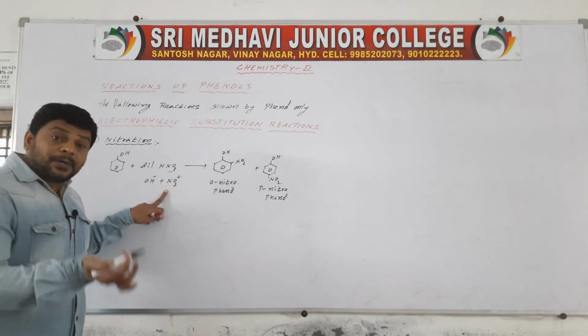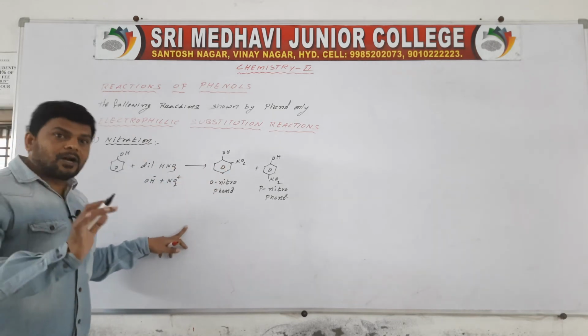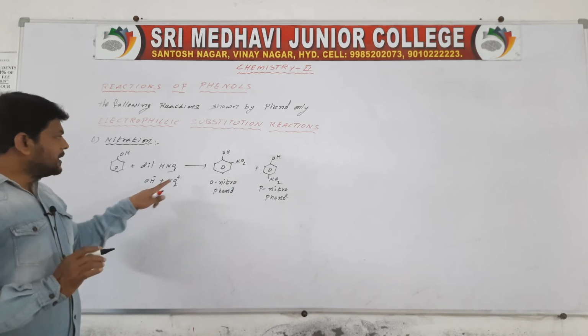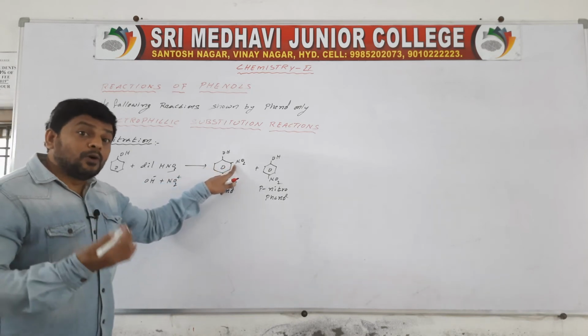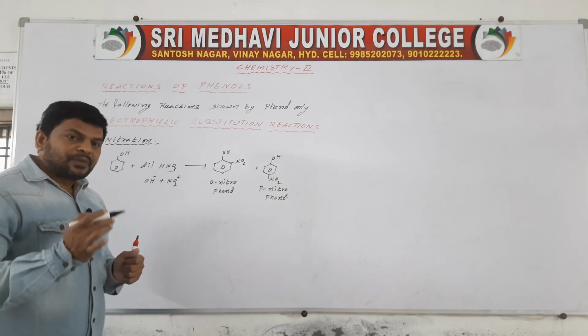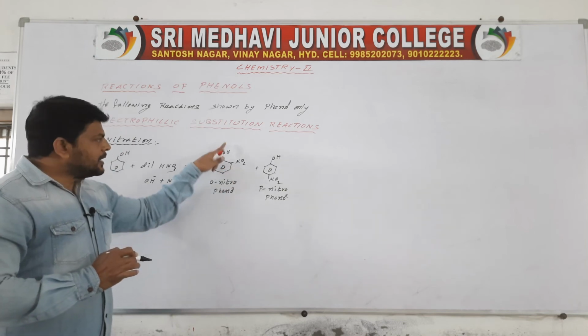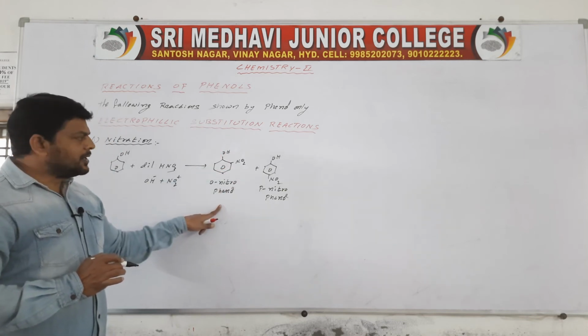Due to the presence of the OH group, electrophilic substitution reactions are activated on the benzene ring, on aromatic compounds. So here the electron cloud density is more at the ortho position and para position. If the electrophile attacks on the ortho position, then ortho-nitrophenol is formed.